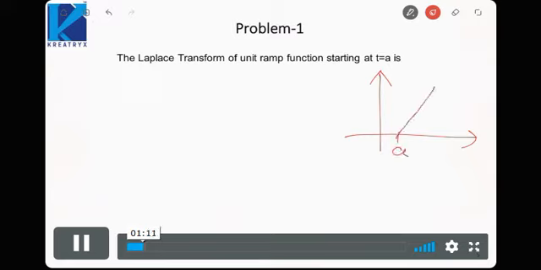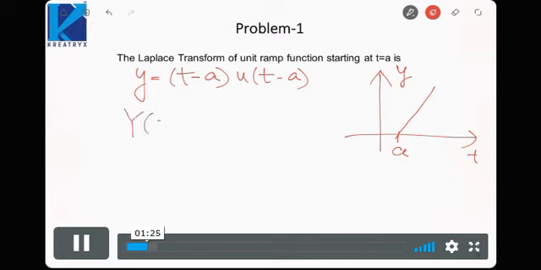Here this point would be a, and this would be, let us say, y versus t. So y would be equal to (t minus a) u(t minus a). This will be my y. So the Laplace transform of y would be, simply, the time-shifted function of t u(t). The original function would be t u(t).